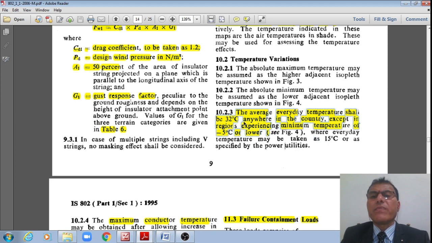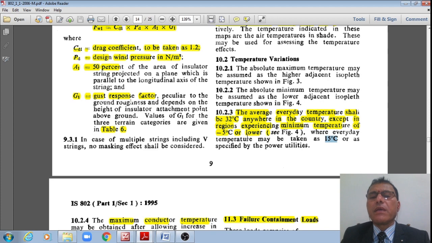That is how the average everyday temperature shall be taken as 32 degrees centigrade in the normal regions, whereas it shall be taken as 15 degrees centigrade in regions experiencing a minimum temperature of -5 degrees or lower.